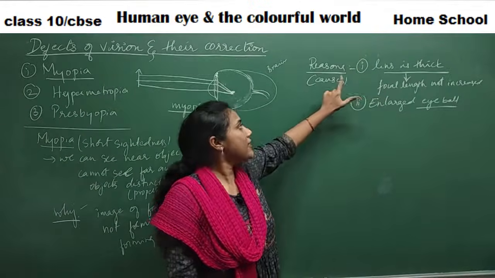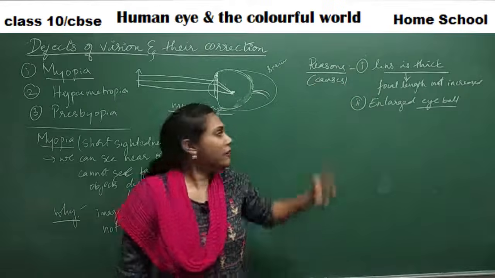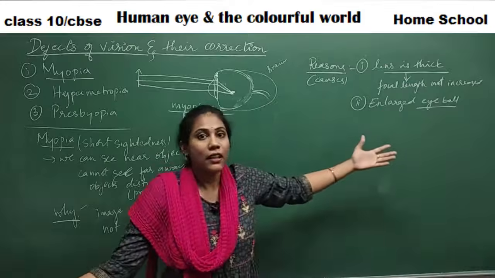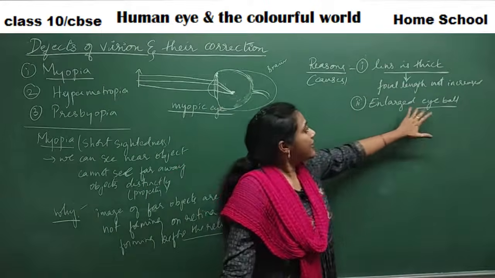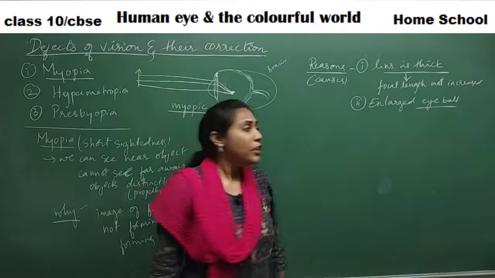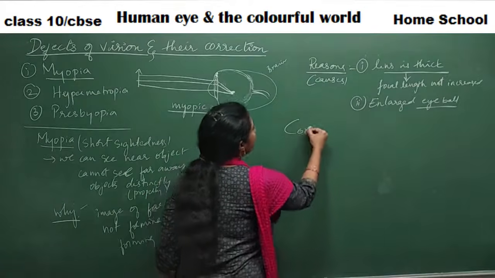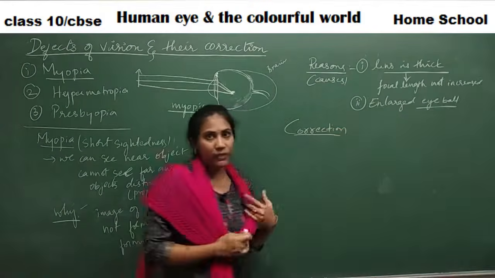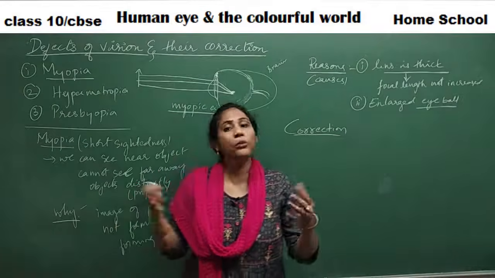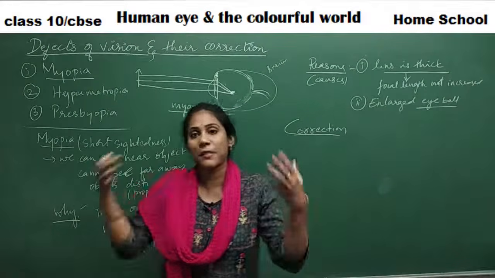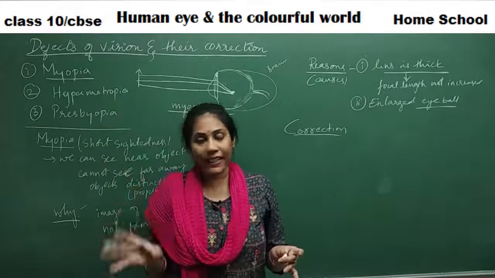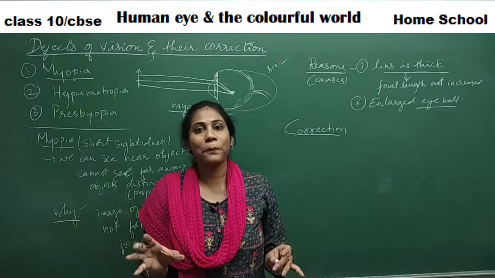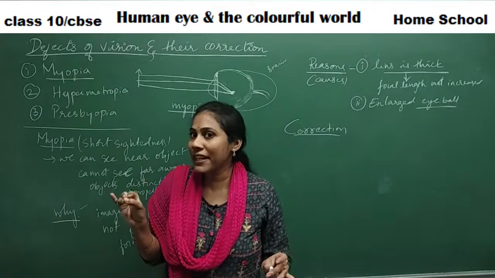So the causes of myopia are very important. What is the first point? The lens is thicker, so the focal length is not increasing. Okay, and the second reason is enlarged eyeball. So now the correction, how can you correct it? When you go to a doctor with myopia, he would give you the lens, right? He would give you the specs. Specs will have a certain lens. So what type of lens is used to correct myopia? You know what type of lens?